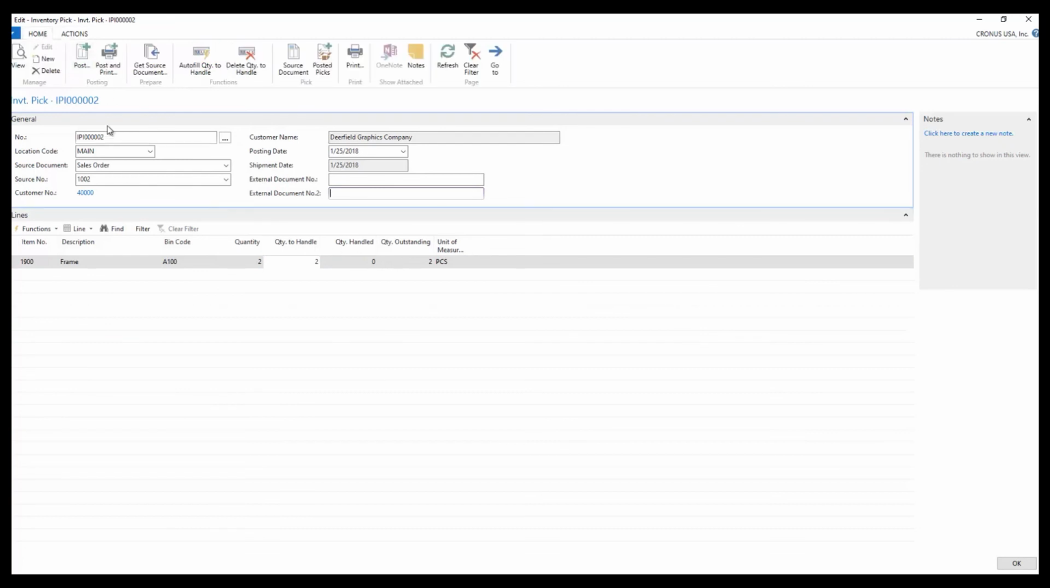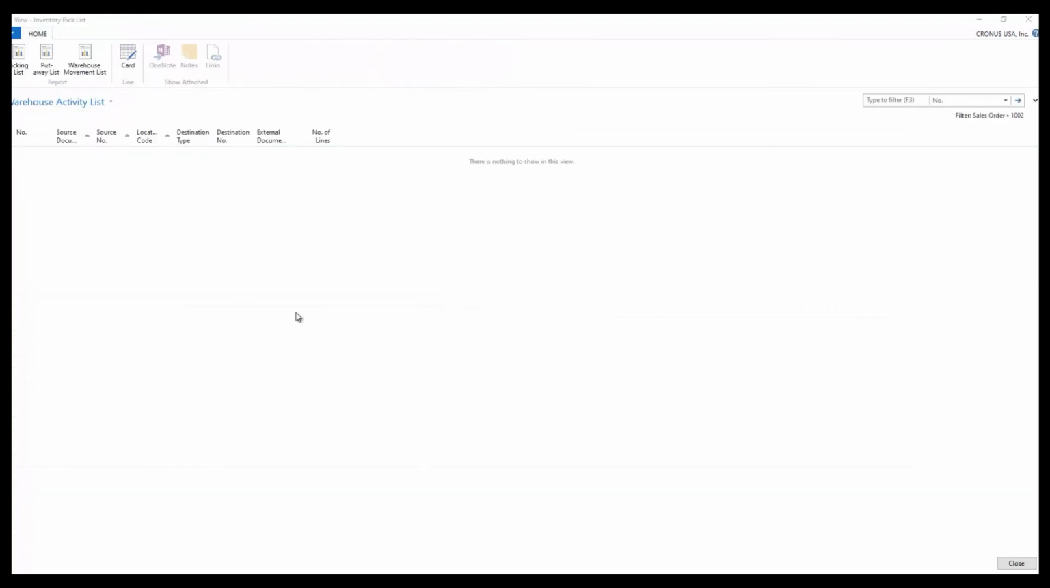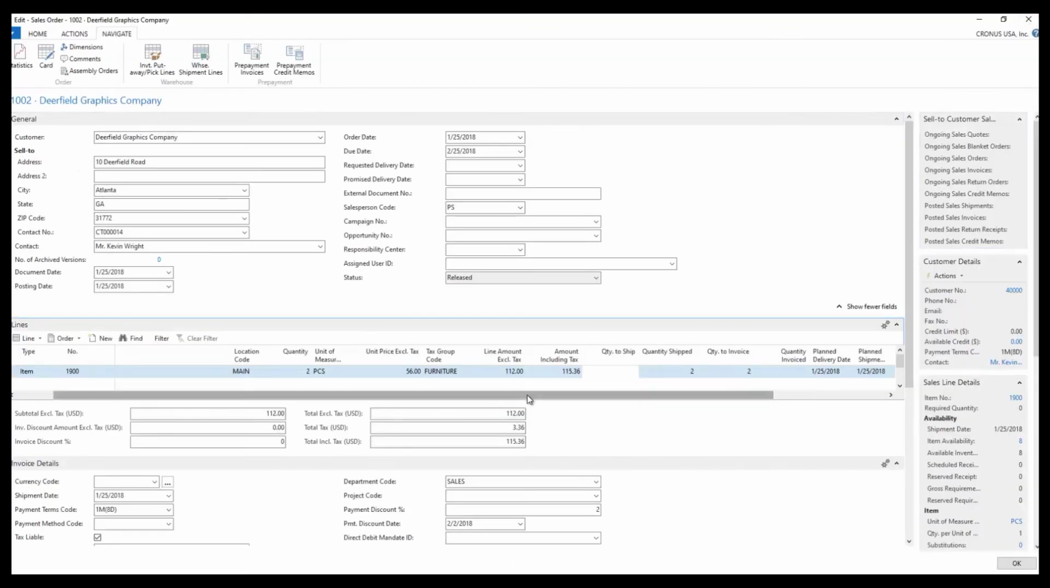So I can go to this tab and I can Post and Print or Post. And here I'm just going to ship the product. So I'm going to say OK. And that is completed, and now my pick is gone. And if I go back to my sales order, my quantity to ship is now 0, quantity shipped is 2, and this is ready to invoice.